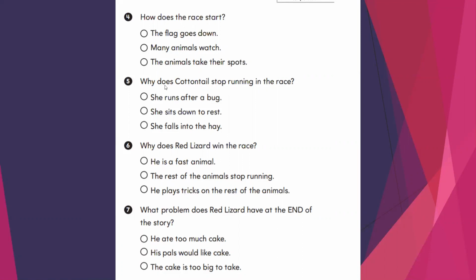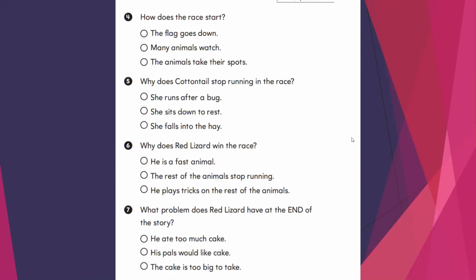Number 5: Why does Cantail stop running in the race? She runs after a bug, she sits down to rest, she falls into the hay. Number 6: Why does the red lizard win the race? He is a fast animal. The rest of the animals stop running. He plays tricks on the rest of the animals.